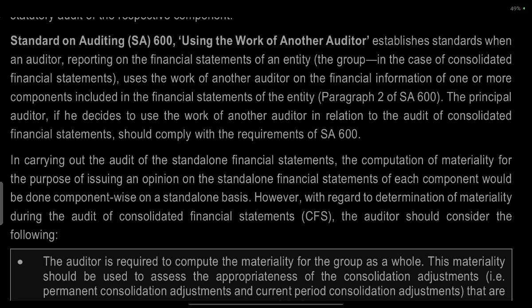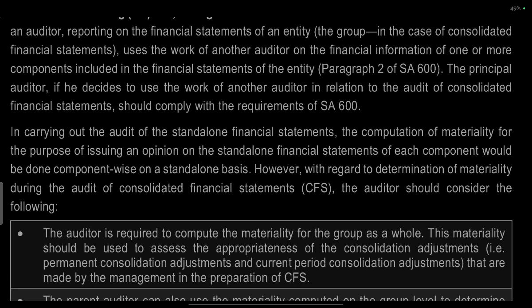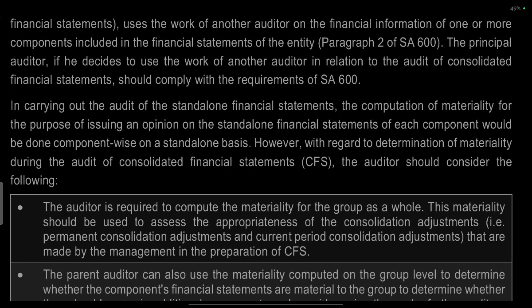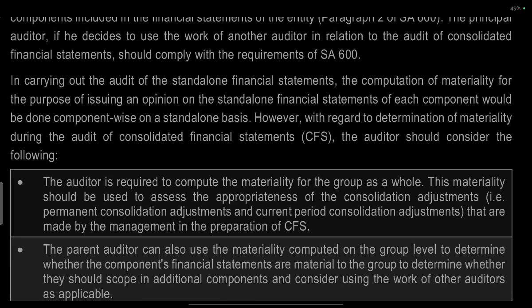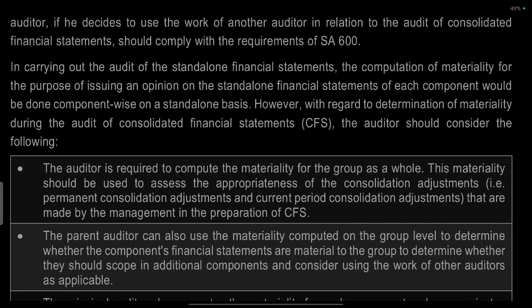The principal auditor, if he decides to use the work of another auditor relating to the audit of the consolidated financial statements, should comply with the requirements of SA 600 to carry out the audit of standalone financial statements of components, for materiality and for the purpose of issuing the opinion on standalone financial statements. Each component would be done component-wise on a standalone basis.